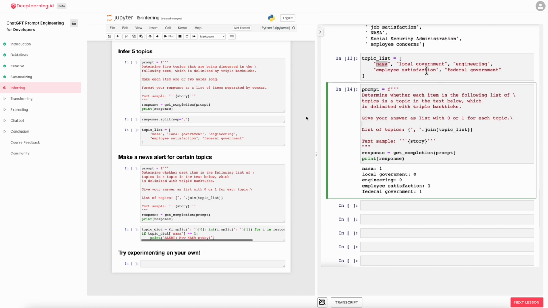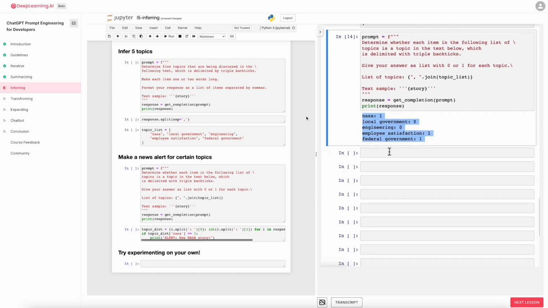So with this, in machine learning, this is sometimes called a zero-shot learning algorithm because we didn't give it any training data that was labeled, so that's zero shot. And with just a prompt, it was able to determine which of these topics are covered in that news article.